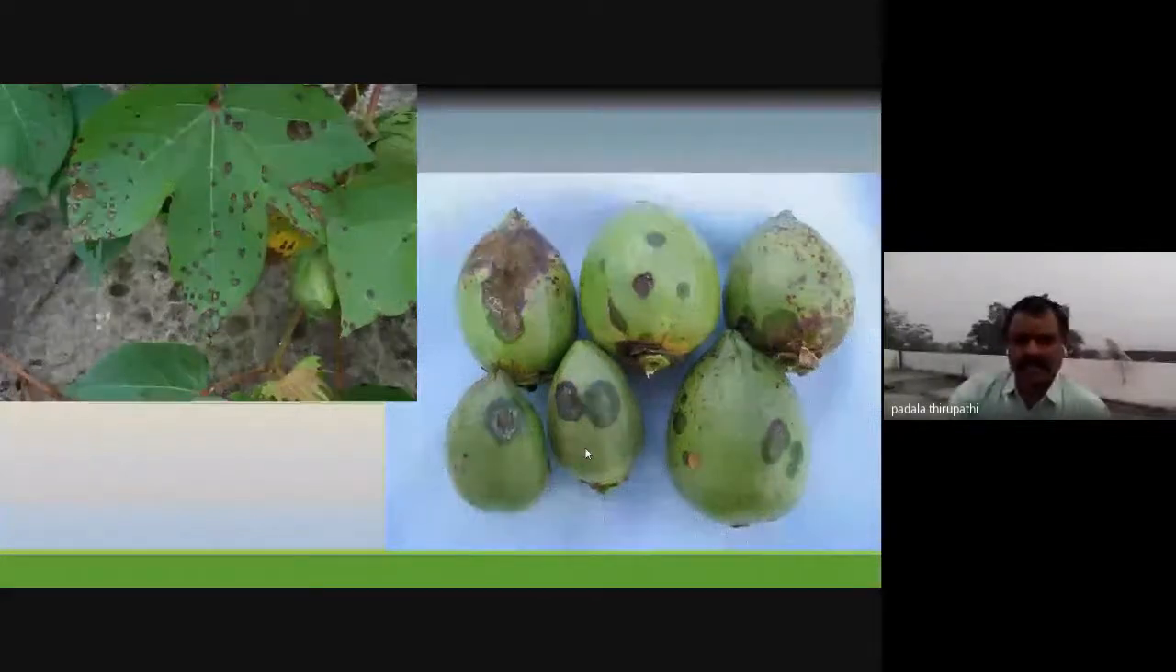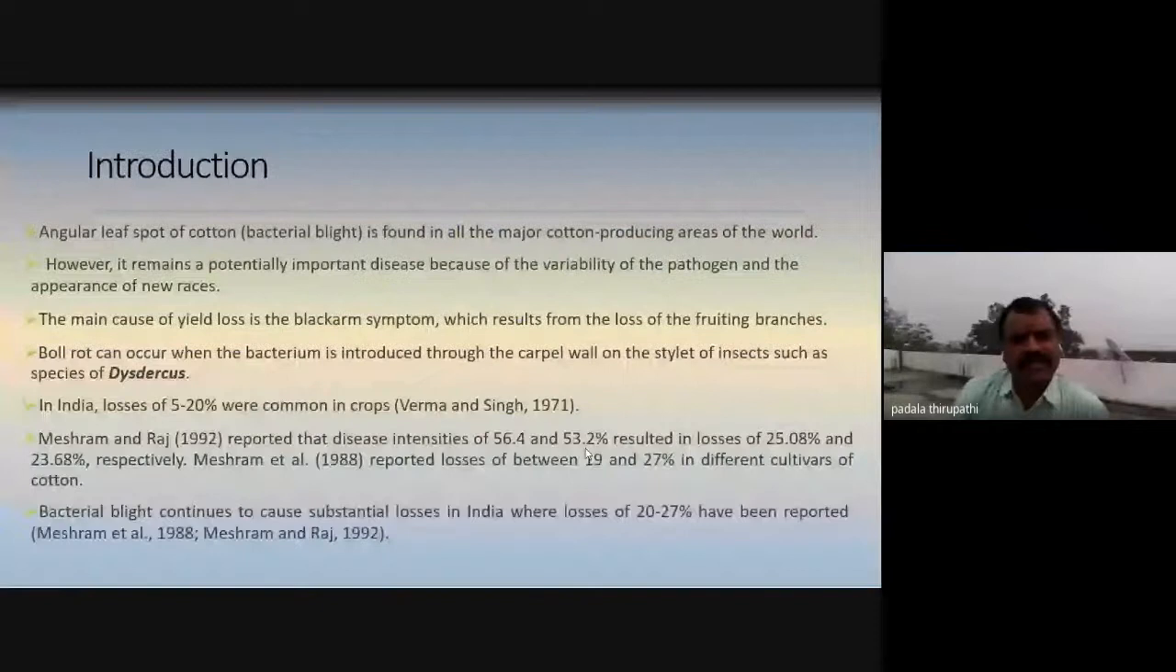Okay, then the introduction to angular leaf spot of cotton. This disease is found in all the major cotton producing areas of the world, not only in India but all over the world. Whenever they cultivate cotton crops, the countries are affected by this disease. However, it remains a potentially important disease because of the variability of the pathogen and the appearance of new races.